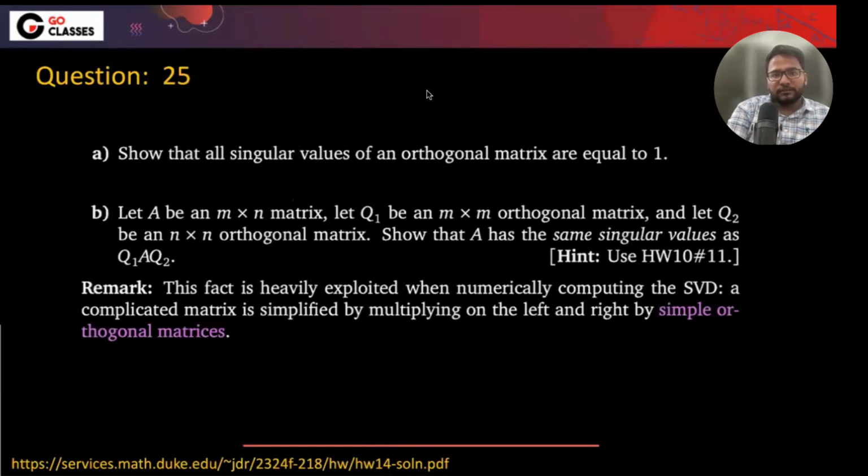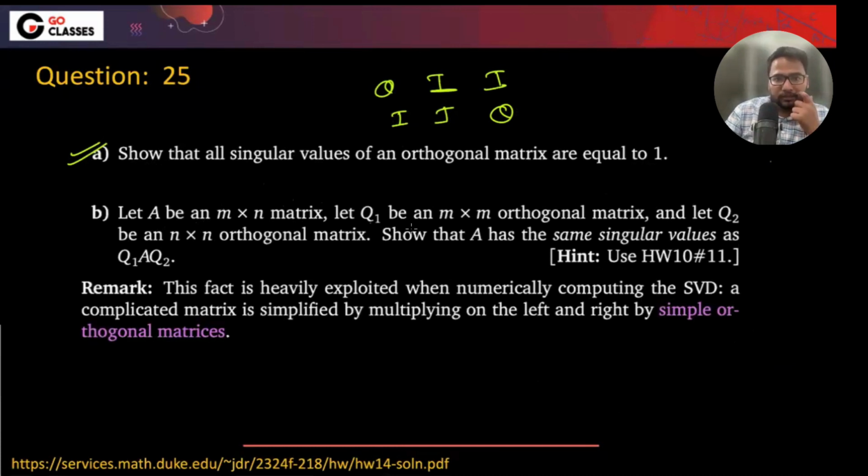Let's see this. Show that the singular values of orthogonal matrices are equal to one. I think we have just shown it, right? Singular values are one. We have just shown it using two SVDs, Q, I, Q, right? Using these two SVDs, we have shown.